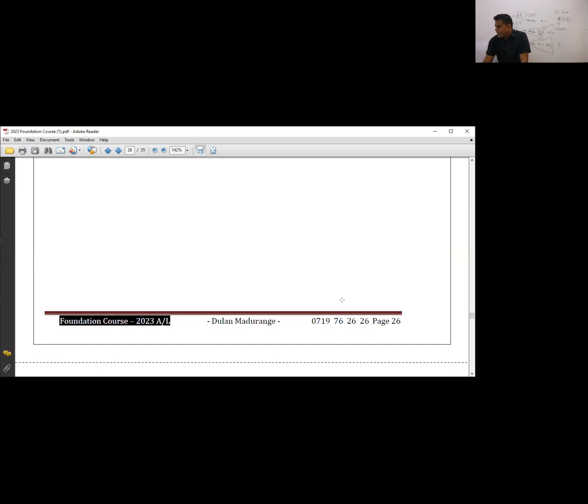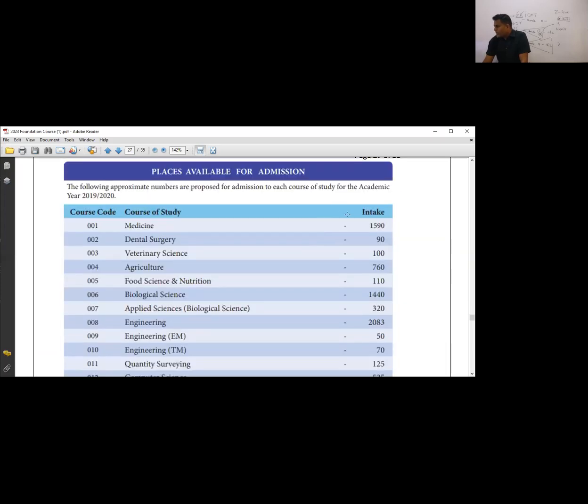And then this one, medicine. Can you see? In Sri Lanka, for medicine, they are taking 1,590 students in 2022, last year. That means from all the districts, all the students who sat the A-level, they'll be giving only 1,590 medicine places.